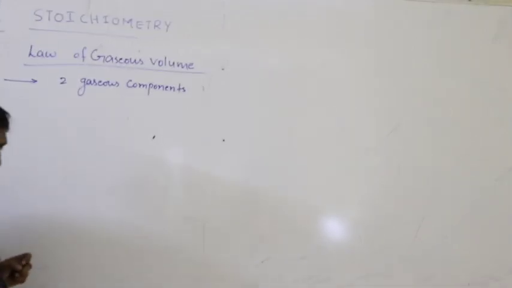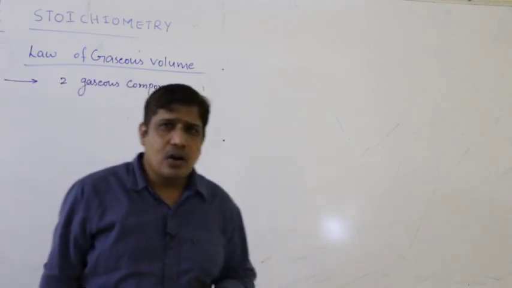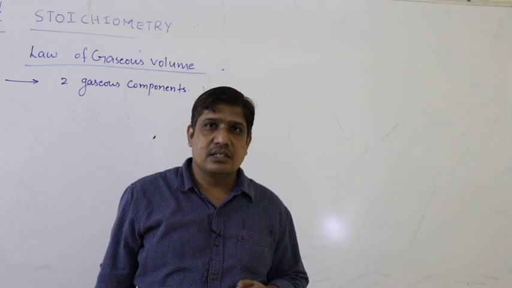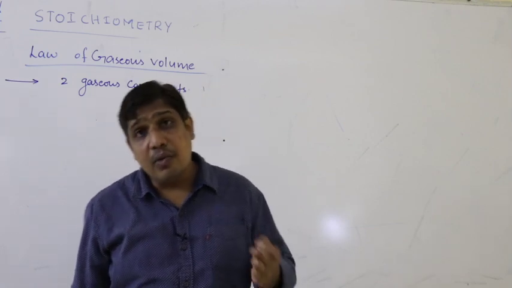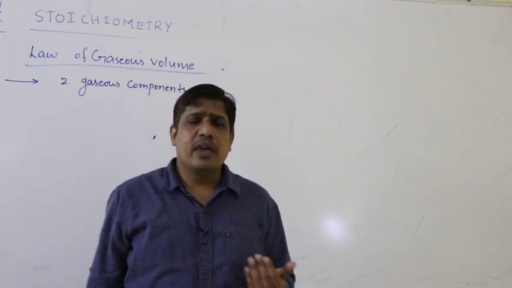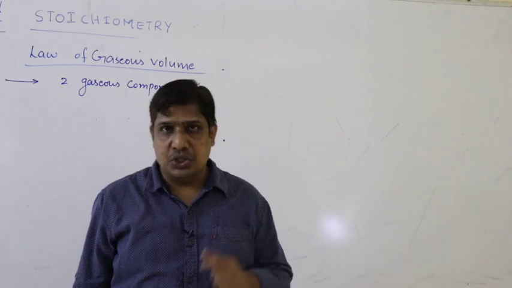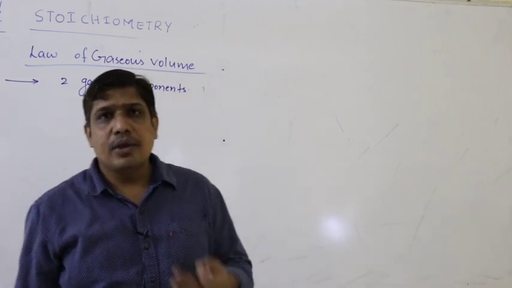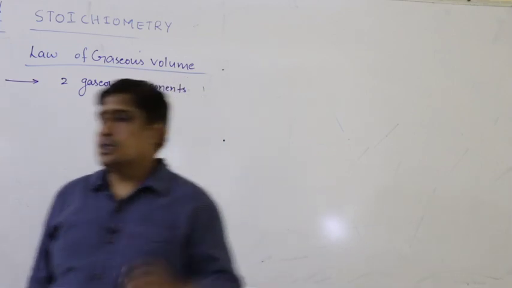So what is the statement of the law? According to this law, the volumes of gaseous reactants and gaseous products may be expressed as a simple ratio.